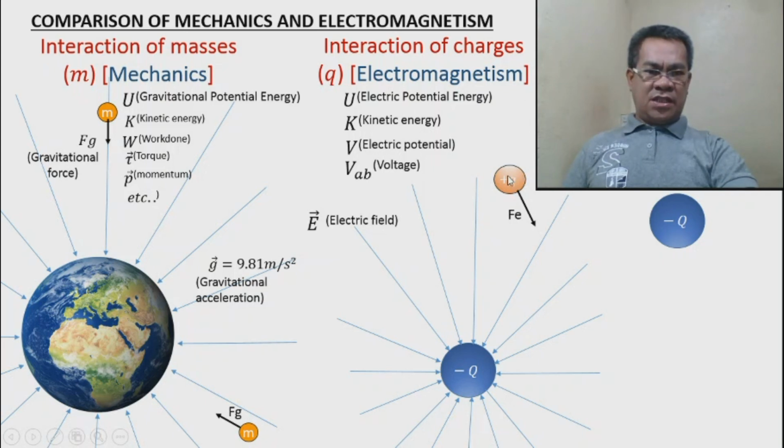Because force is a vector quantity, there must be a net force. If they have the same magnitude and the same distance apart, then this will move towards the center of this line. So this will be the result if we have two surrounding charges.